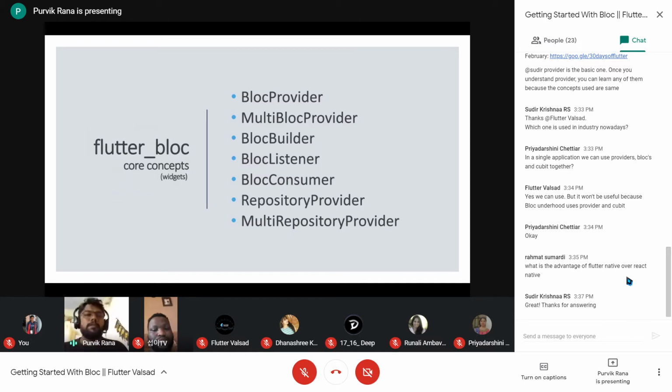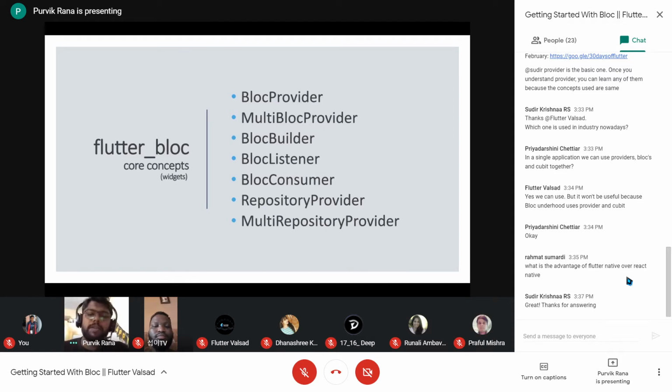Now, talking more in terms of the Flutter Bloc. These are the different core concepts, or we can say the different widgets, by which we can implement the bloc in our Flutter application. BlocProvider and MultiBlocProvider are used to provide the bloc to your lower subtree.